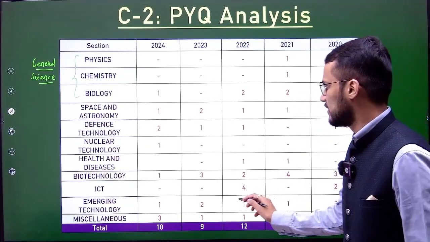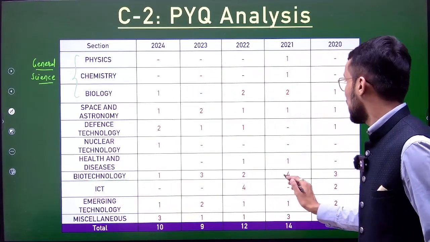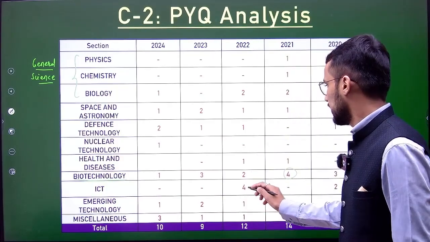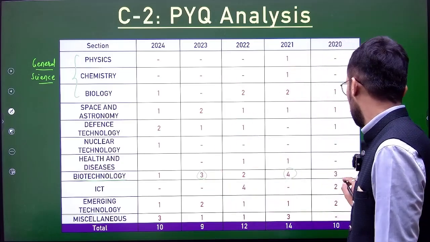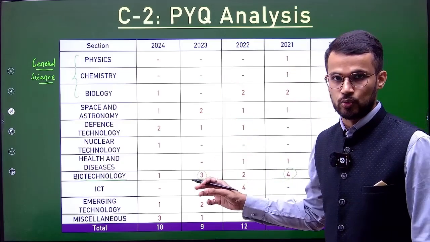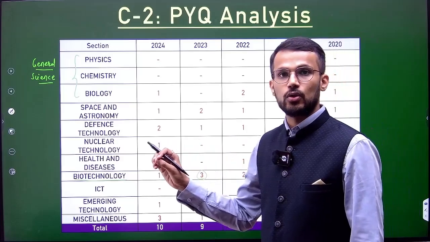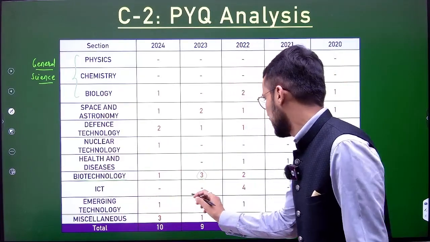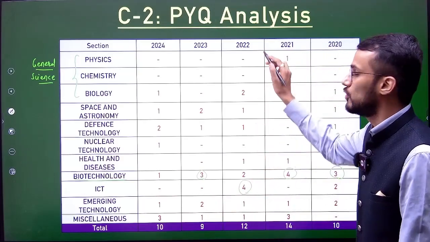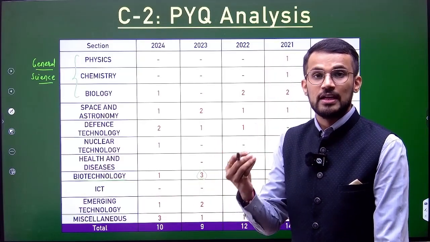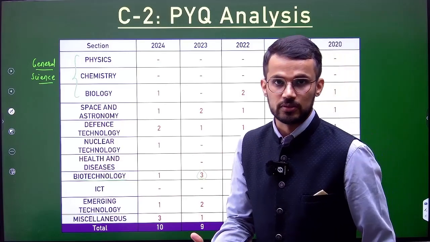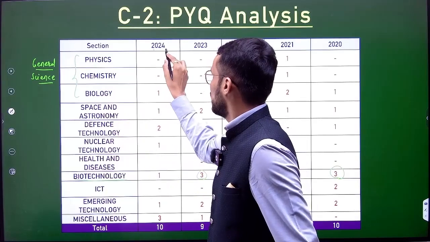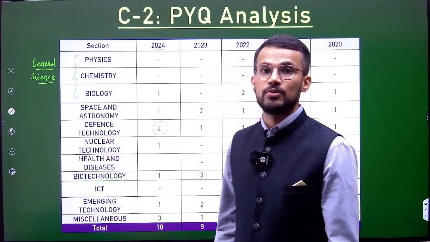For example, you can see biotechnology. In 2021, 4 questions were asked from biotechnology, then 3 questions in 2023 and 3 questions in 2020 as well, right? That clearly shows that biotechnology is an important technology to focus upon. Similarly, ICT, you can see 4 questions have been asked in 2022. 4 questions, that means 8 marks. It can be a game changer. 8 marks can be a game changer, right? Then if we consider 2024, 2 questions have been asked from defense technology.